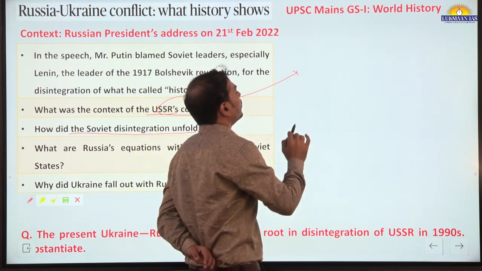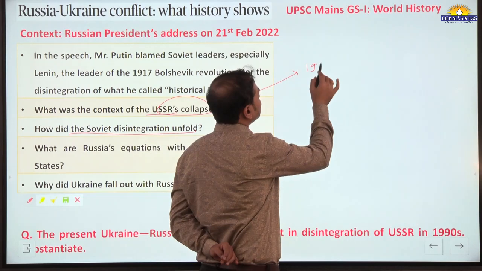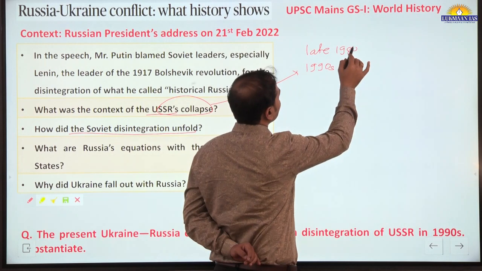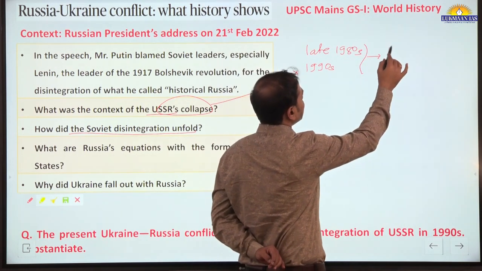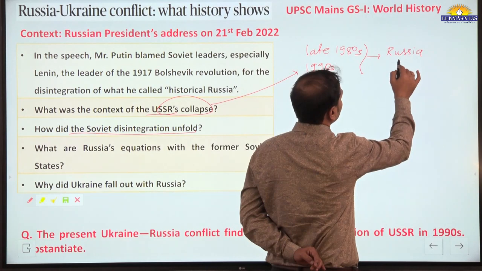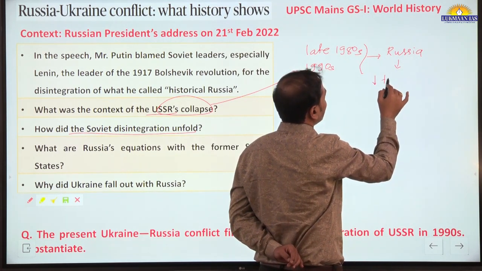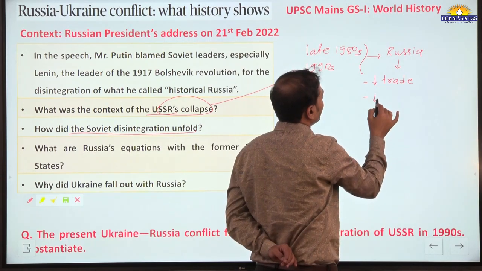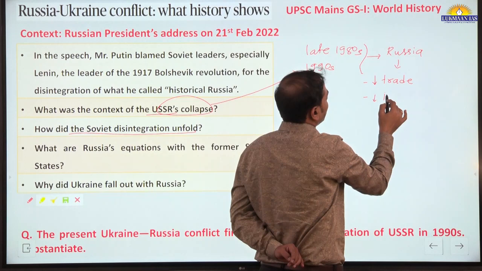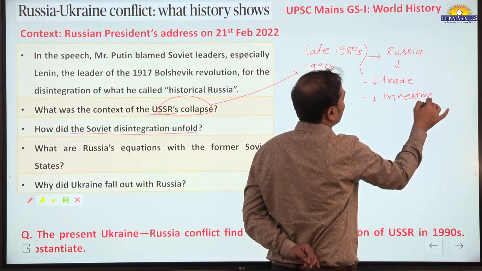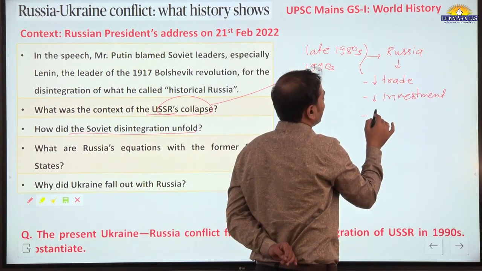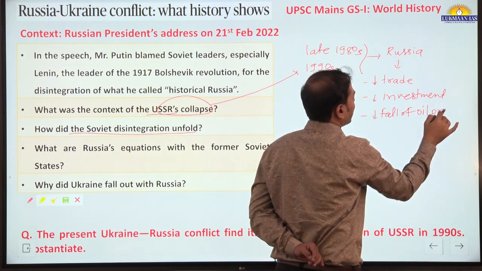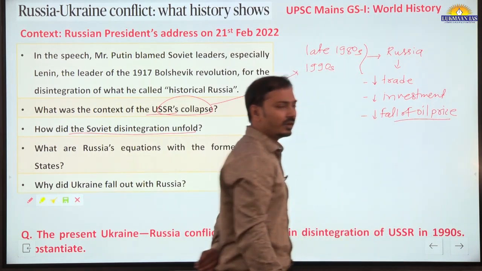You should know that during the 1990s or late 80s, Russia was facing a poor economic situation: falling international or foreign trade, lower investment, and a fall of oil prices, because of which less revenue was being generated.